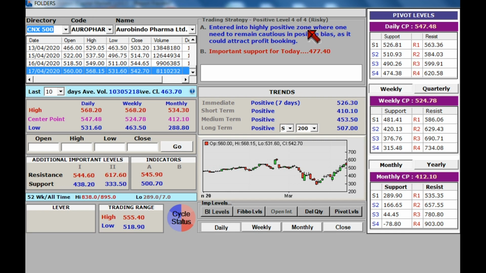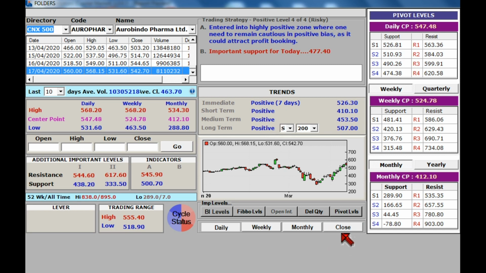At present it is in a risky zone, so one needs to wait, but yes, it is triggered for the next 1 or 2 months. So this parameter is also very helpful in identifying stocks for investment purposes, where we can filter the stocks and invest. That's it.